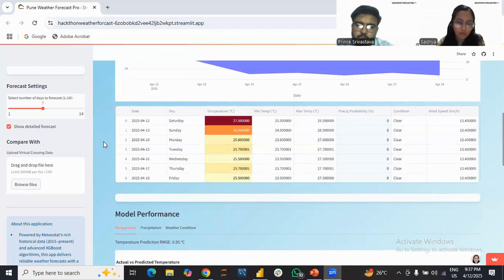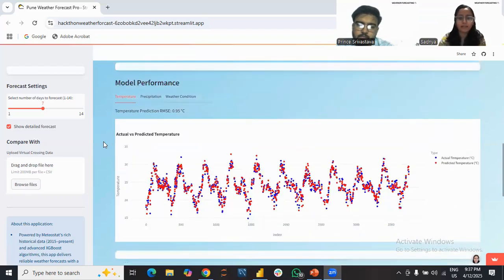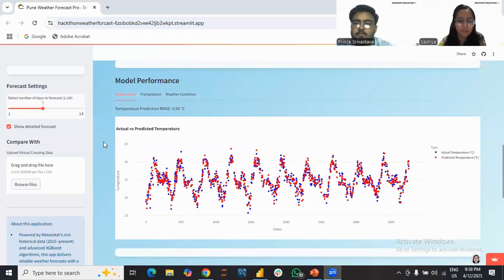Moving toward the model performance, here we have the target values and target features and the comparison between the actual and forecasted values. For temperature, we can see that there is not much difference between the forecasted temperature and the actual temperature, as they overlap. Having an RMSE of 0.90 is very good and accurate. The lower the RMSE, the better the model performance.